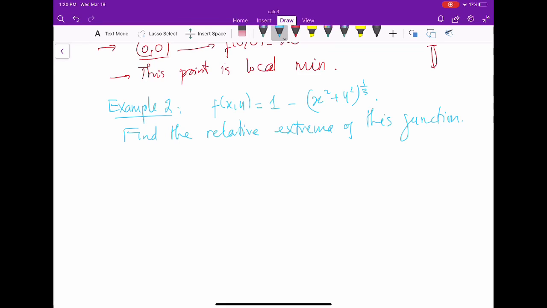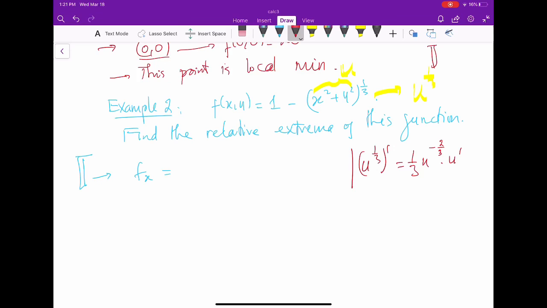So the first step is to find the partial derivative of f with respect to x. We differentiate that using the chain rule. The derivative of 1 is 0. If this is the u, then basically I have u to the 1/3, right? The derivative is 1/3 u to the negative 2/3, and then times u prime. Of course, in this case, we differentiate with respect to x.